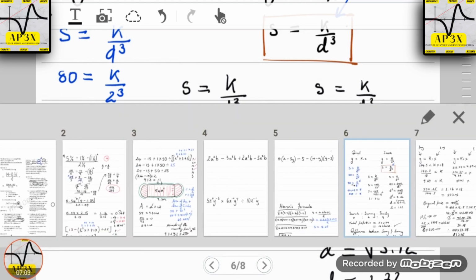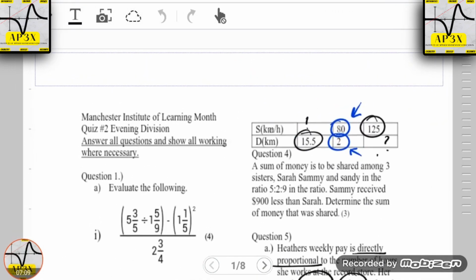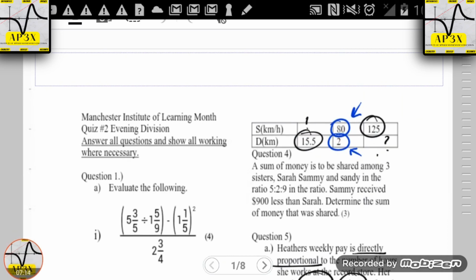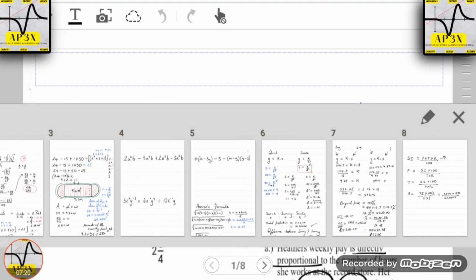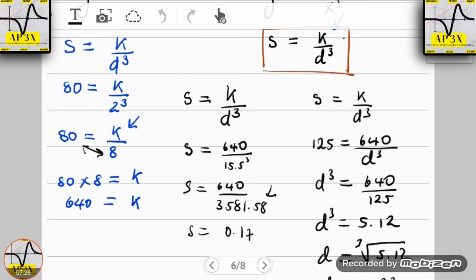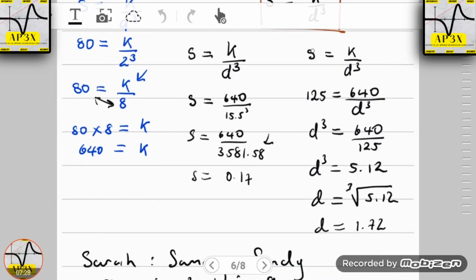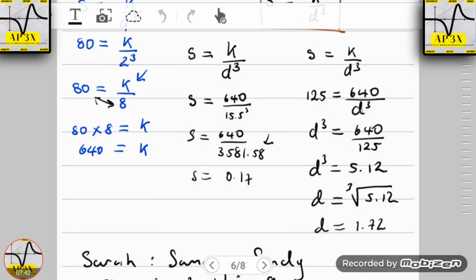Let's go back to the table then and look at the final column here. So the final column here is in fact that S is now 125 and D is in fact unknown. D is unknown. So we're going to go back and write our formula. And you'd have seen here that I've already done most of the calculations. I'm just walking you through what I've done here. So our formula here once again is S is equal to K divided by D cubed. So S is in fact 125, and we've already calculated K, which is all the way over here, 640, and D in this case is missing.